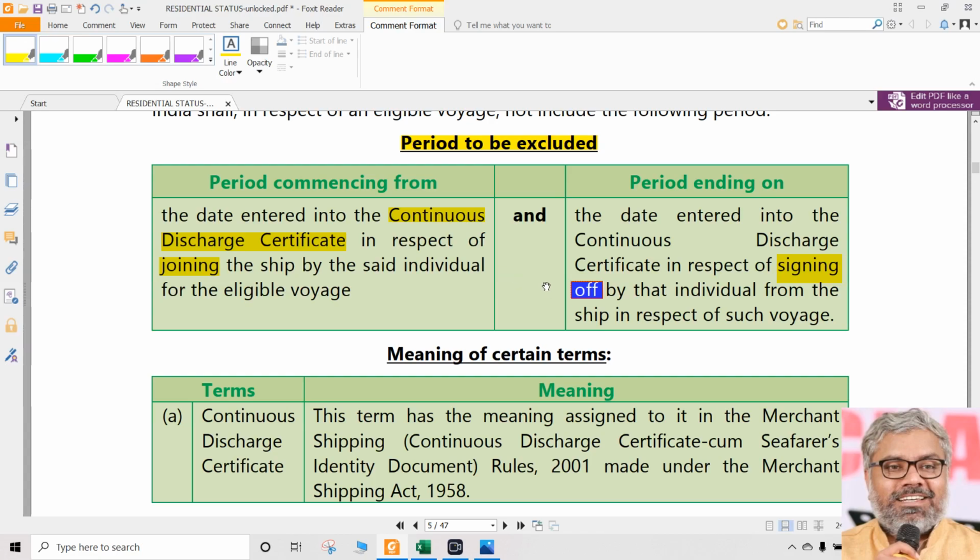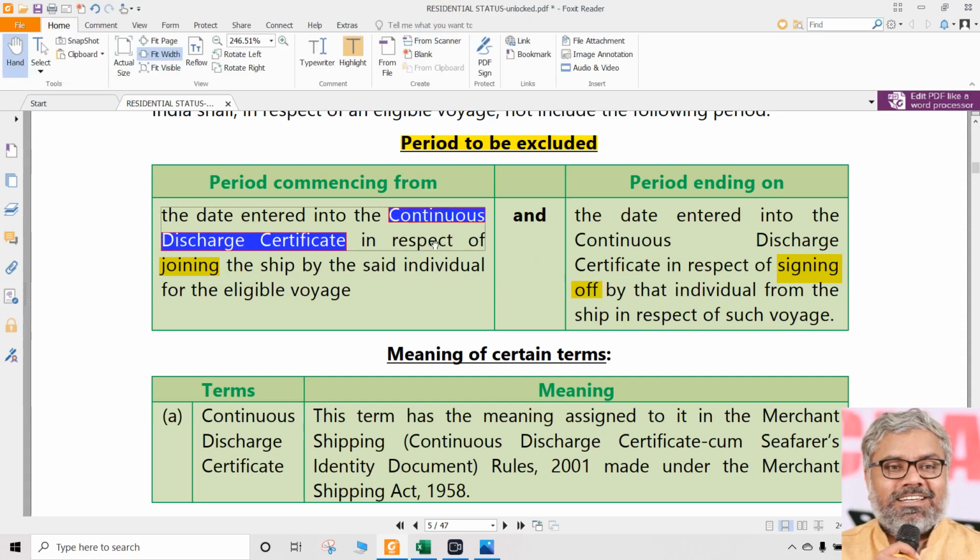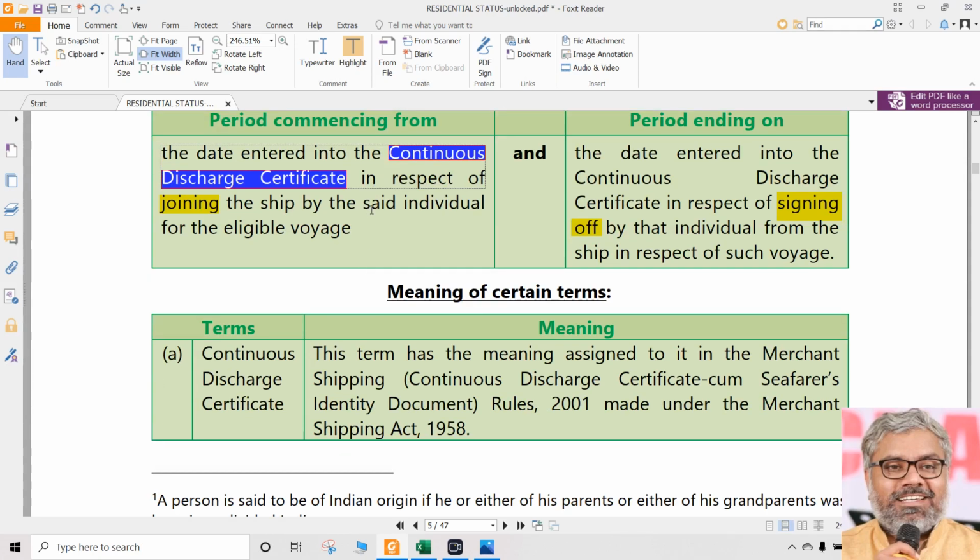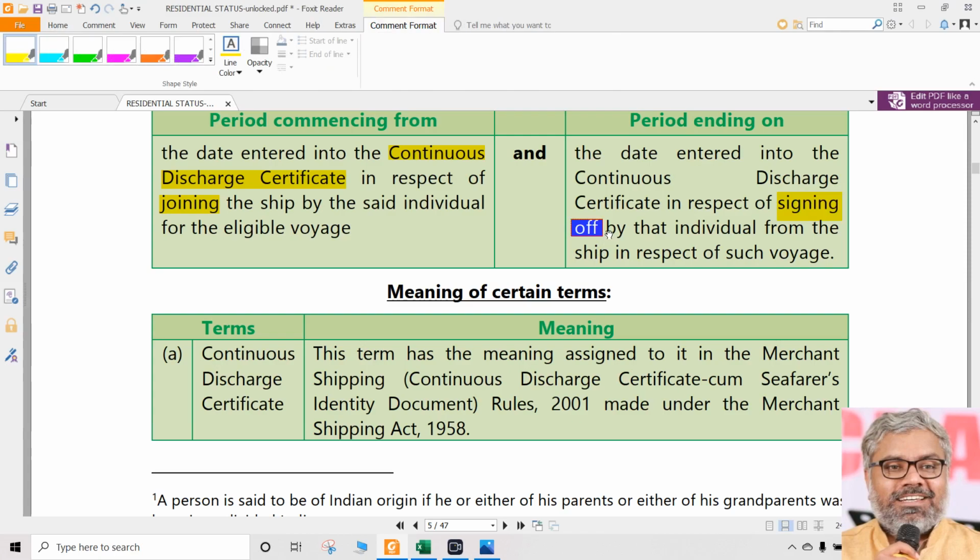India and ship are not the same. But are we talking physical things here? No. Physically he might be in the ship also. That we don't care. We cannot track that. What is the proof here? Proof is documentary, not real. What is the document called? Continuous discharge certificate. So the moment his name is entered in the continuous discharge certificate, that person is deemed to have left India. The moment he has signed off from that continuous discharge certificate, that person is deemed to have entered India. That's it. When did he put his leg on the land? Did he touch the land or kiss the land, all those things we don't care. That is none of our business.